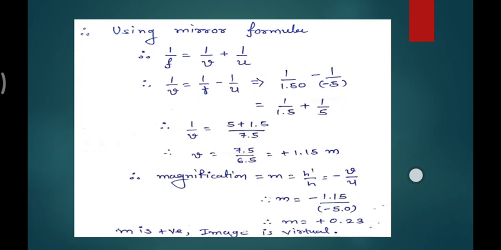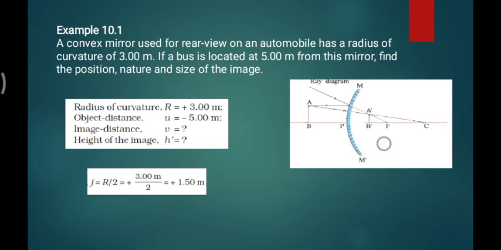So when your m value exceeds 1, it means the image is magnified more than the object. If your m value is less than 1, you can say your image is diminished. So here the magnification is 0.23, so I can say the image is diminished, and you can see that the image height is less than the object's height.